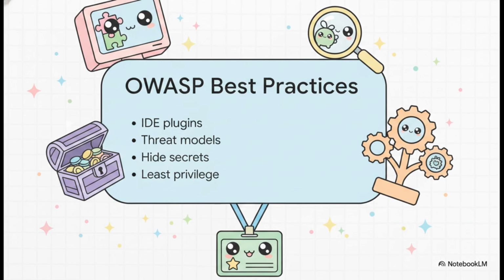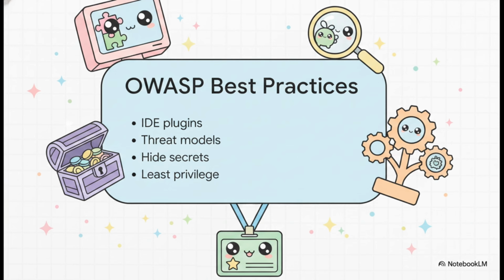To solve that, we turn to the Open Worldwide Applications Security Project, or OWASP. Their cheat sheet gives us these absolute gold standard best practices for the development phase. First, leverage IDE plugins right inside your code editor to catch risks super early. Second, build threat models so you actually understand your high-risk areas. Third, keep secrets out of your code entirely.